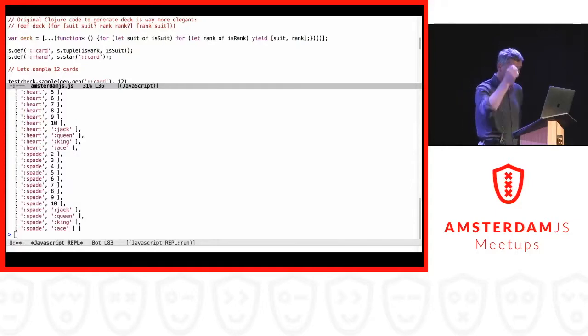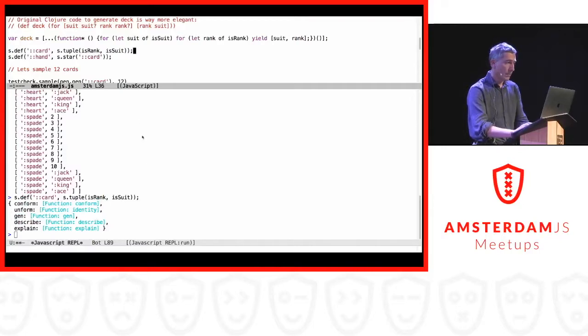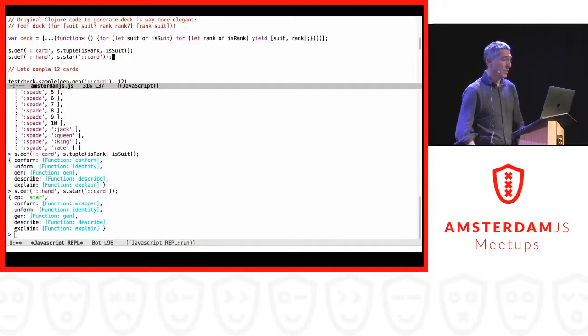The next part is where I define an actual card, and a card is a tuple of a rank and a suit. So this is a definition of one playing card. I defined it right now, and I can also define a hand of cards. And as you can see, a hand of cards is star card, so it's 0 or more cards. So you can have an empty hand with no cards in this case.